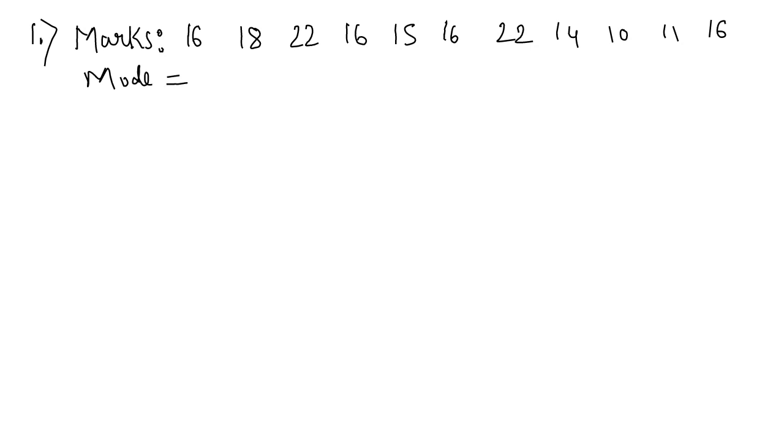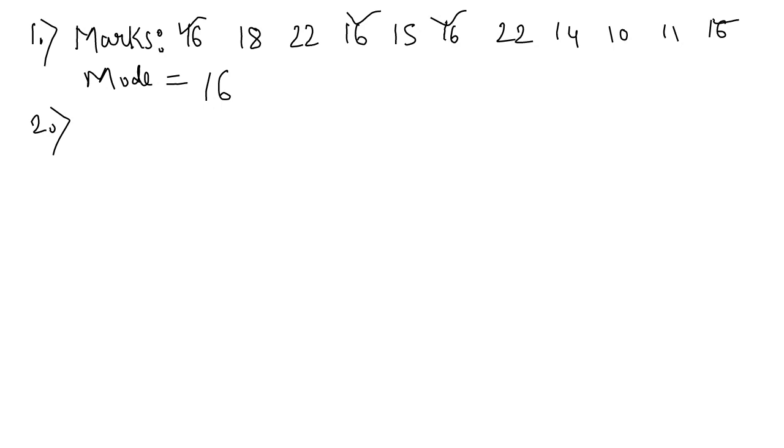Yes, tell me what is mode. 16, yes, right. Because in this series, 16 is here 5 times. 1, 2, 3, 4 times. So 16 occurs maximum number of times in this series. So that's why mode is equal to 16.